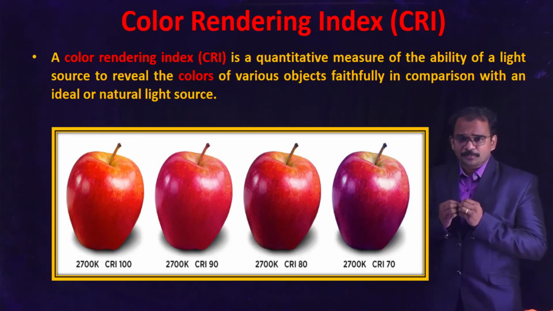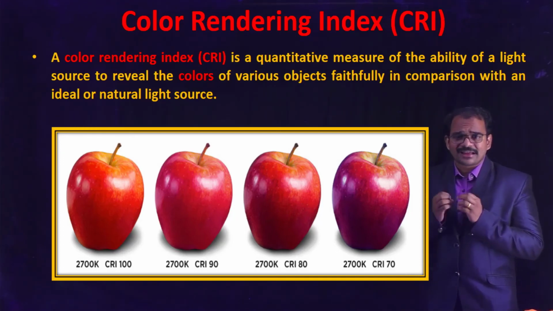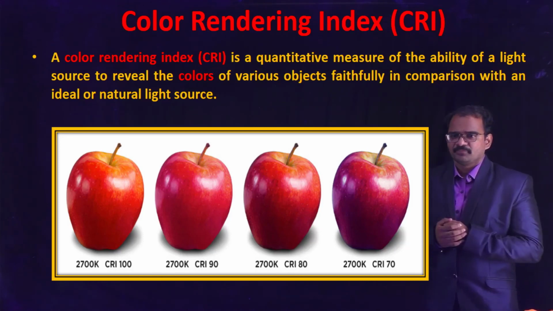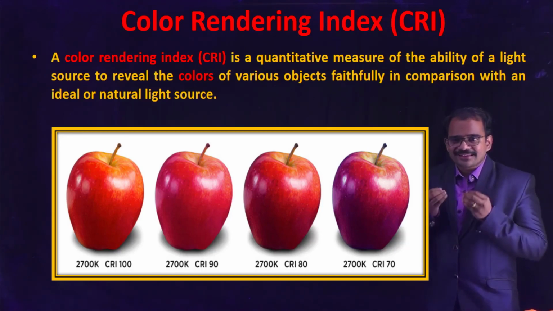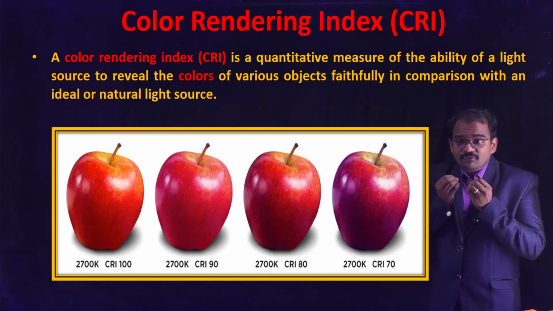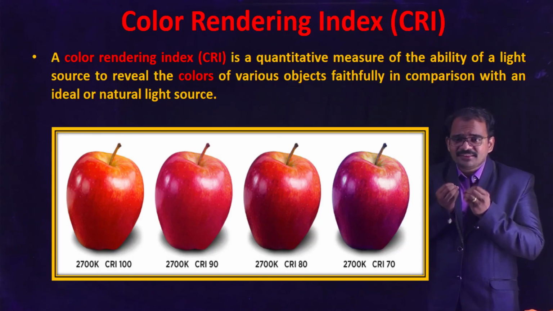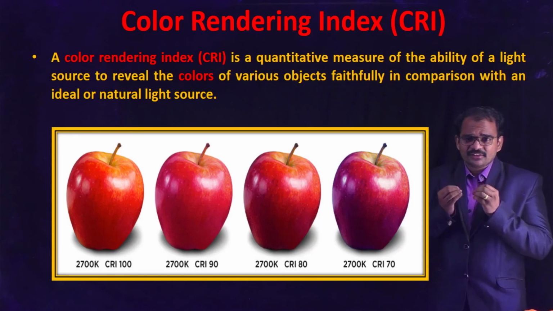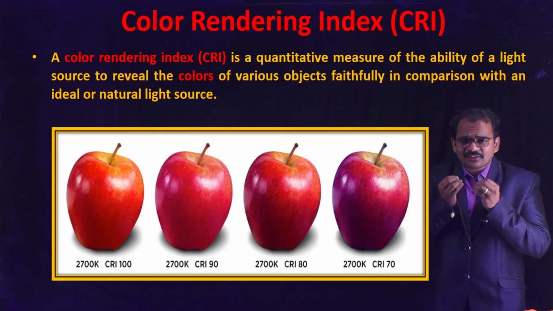Now let us see one more important topic in lighting called color rendering index, CRI. So what does CRI mean? The color rendering index is a qualitative measure of the ability of a light source to reveal the colors of various objects faithfully in comparison with an ideal or natural light source.